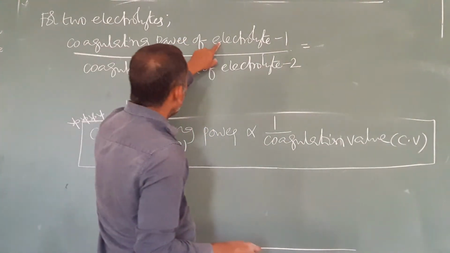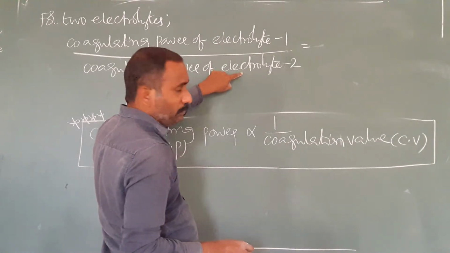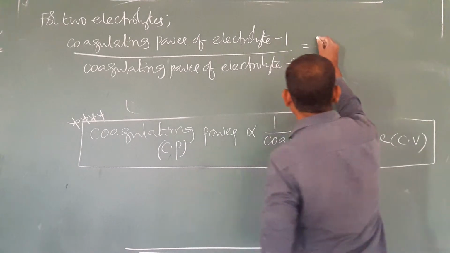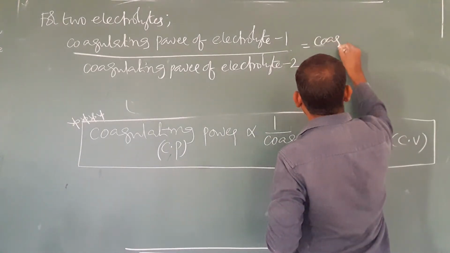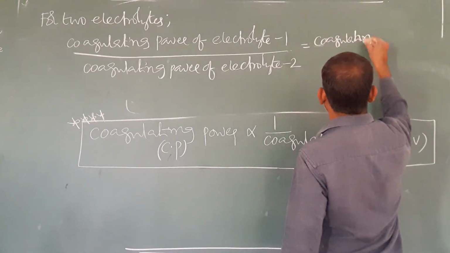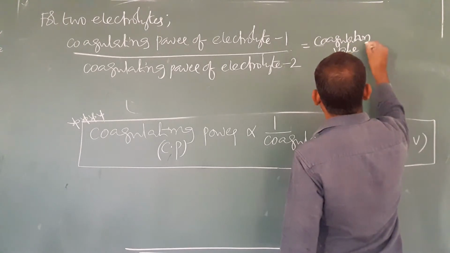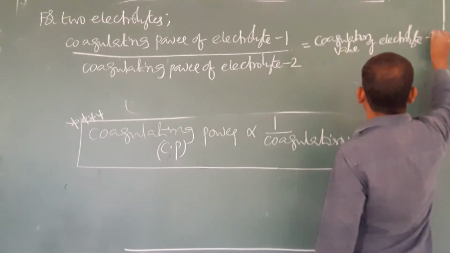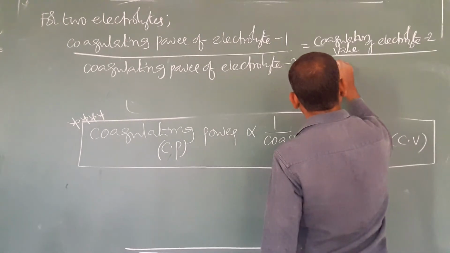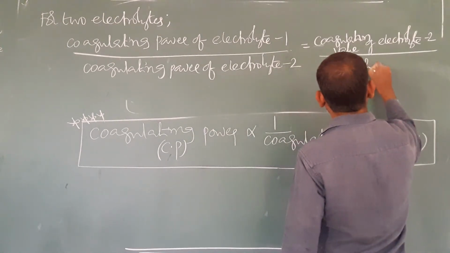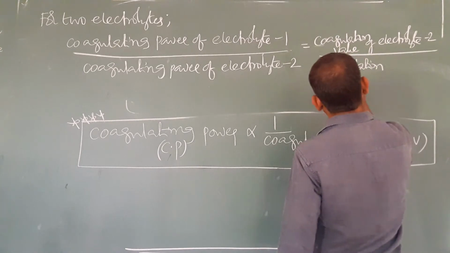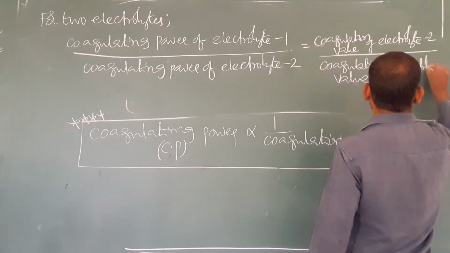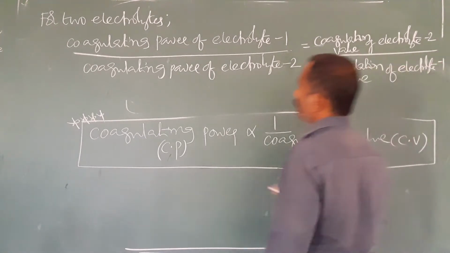Therefore, coagulating power of electrolyte 1 by coagulating power of electrolyte 2 means coagulation value of electrolyte 2 by coagulation value of electrolyte 1.